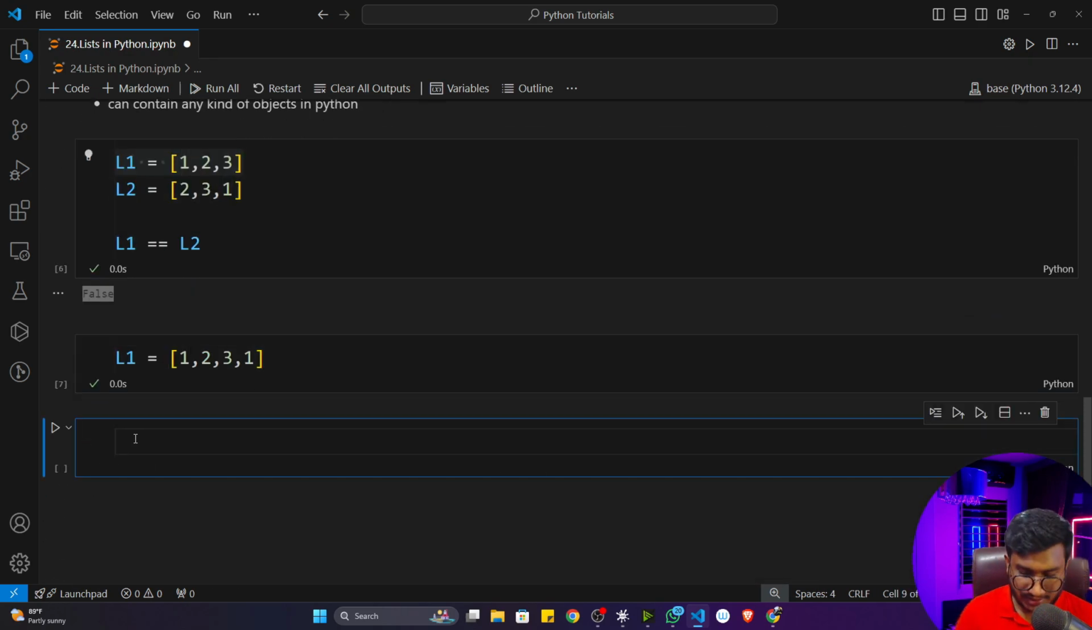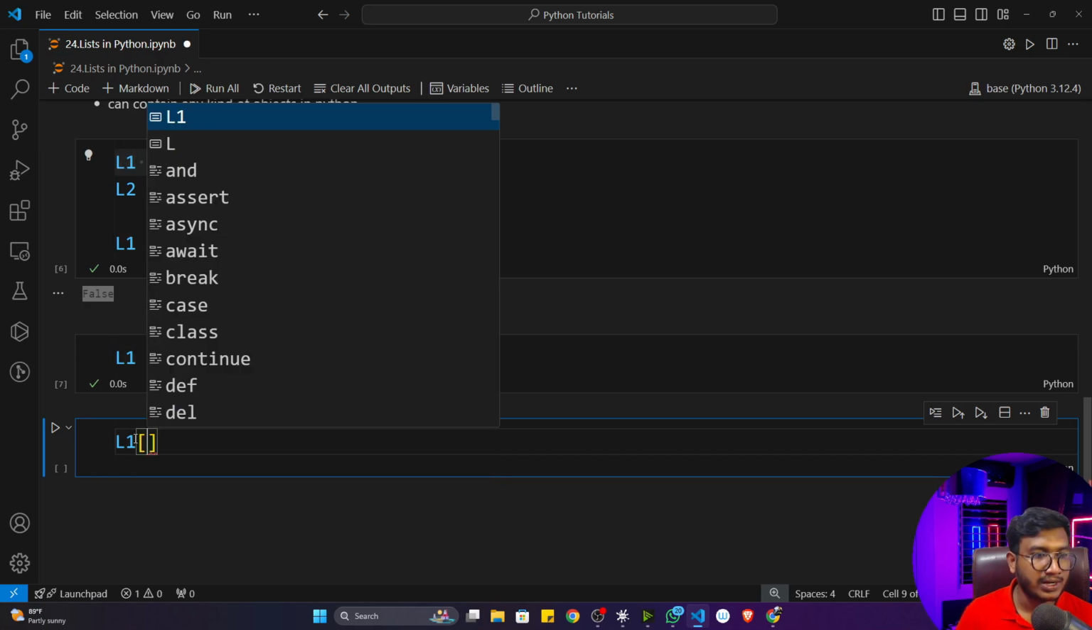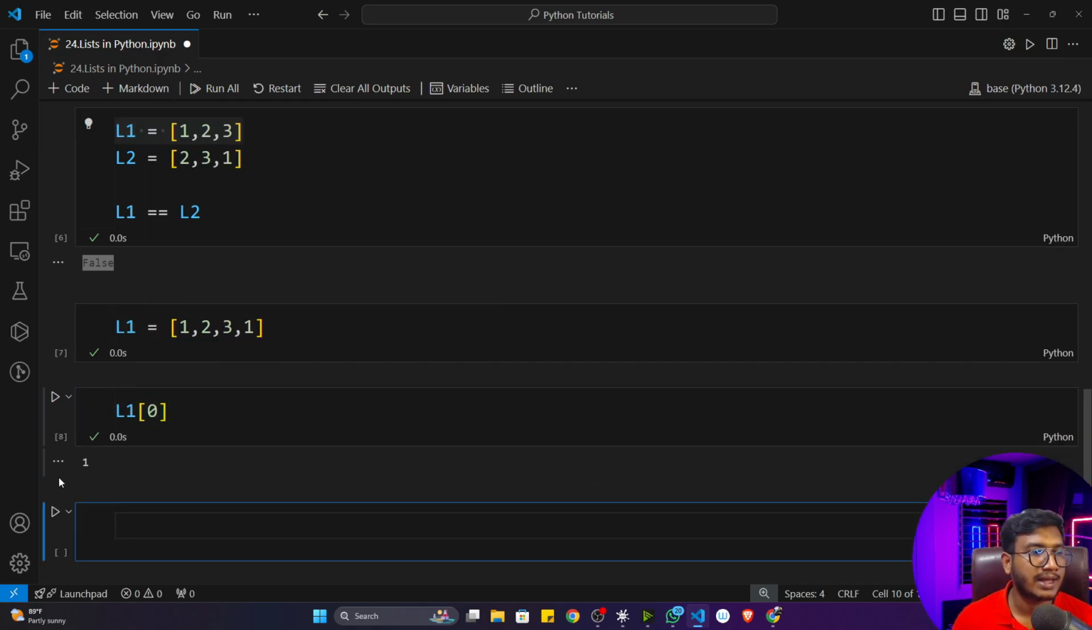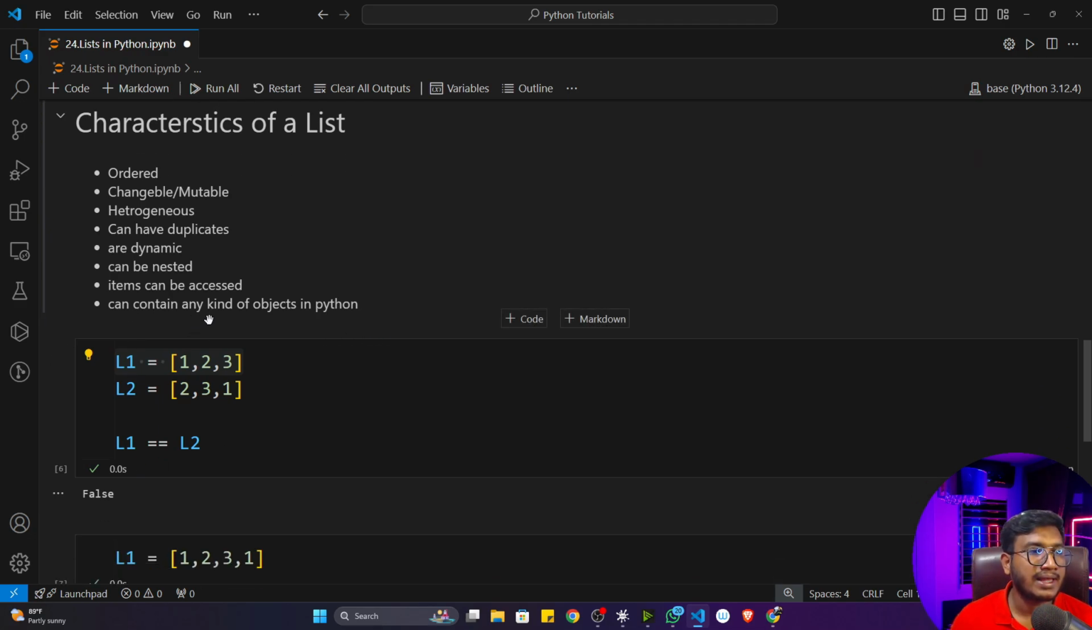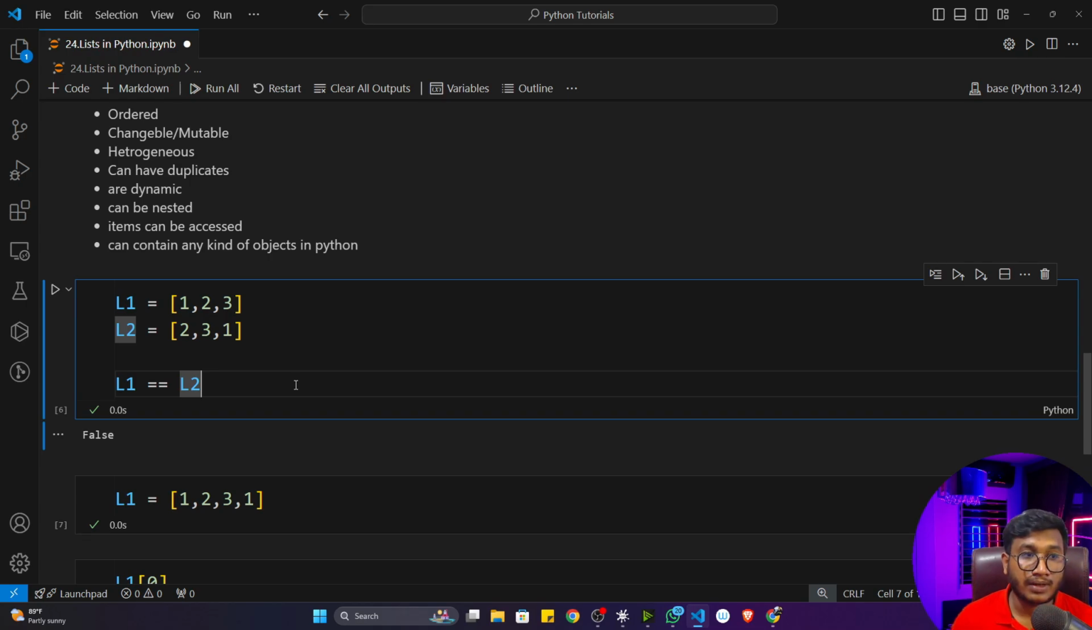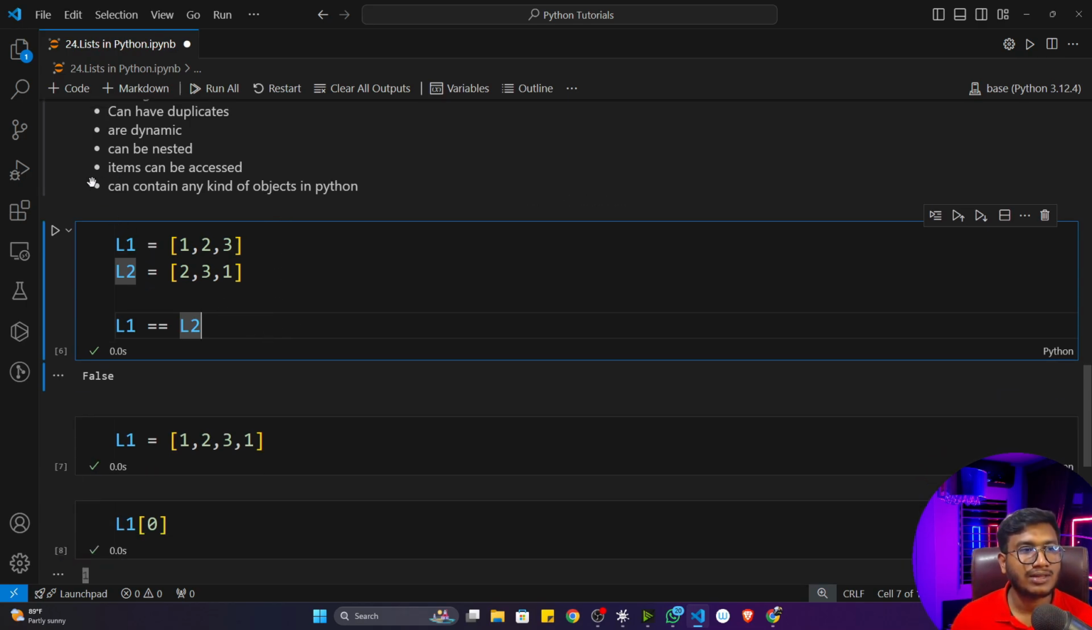Items can be accessed. Let's say I want to access this particular 1, I need to give the index of the 1, let's say 0, and now I can access it. A list can contain any kind of object in Python. I'll tell you this part at the end of this discussion.